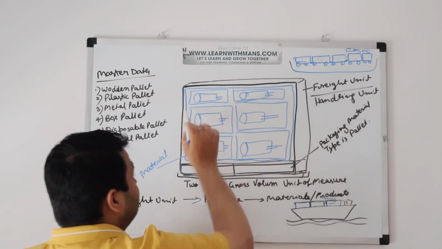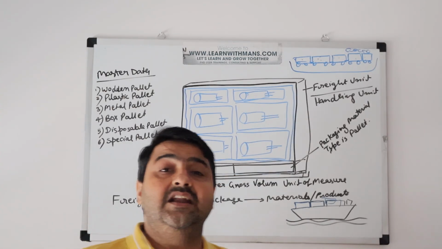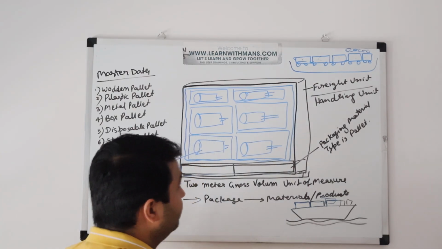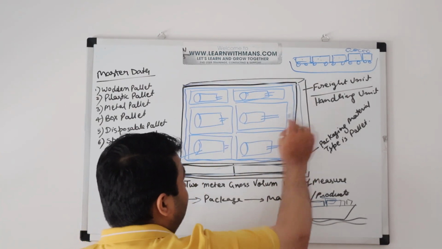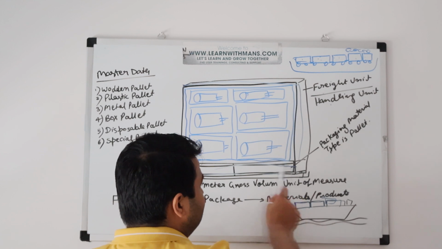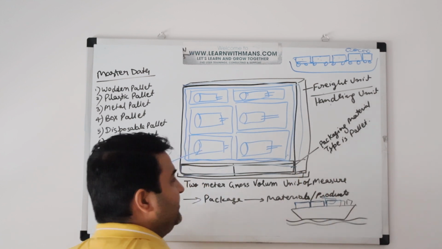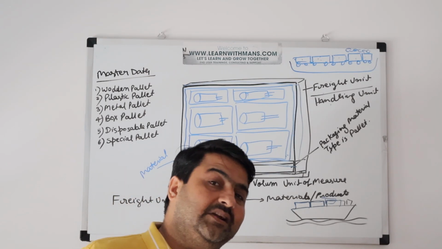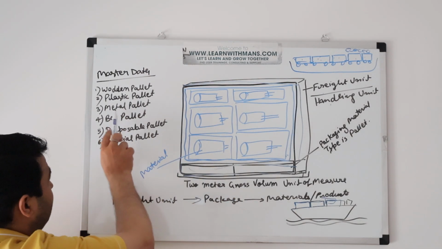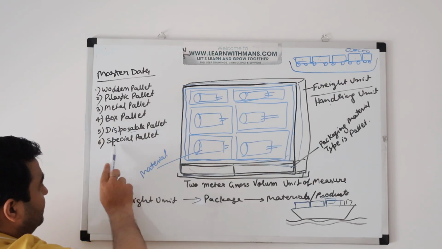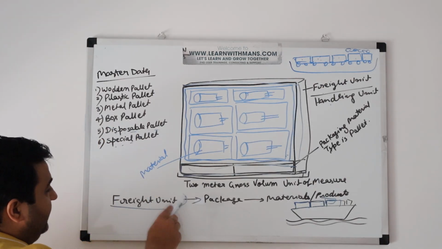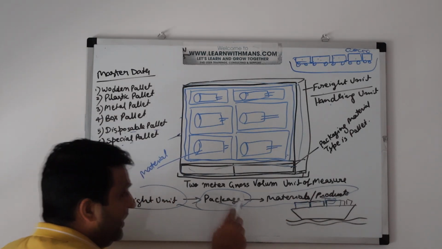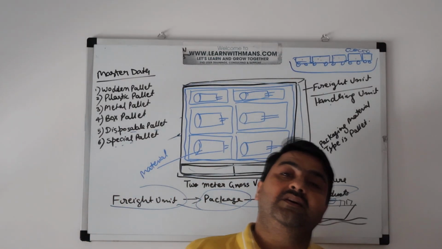Freight unit is the same thing as a handling unit. In EWM we call it handling unit, here we call it freight unit. We also see this box, which we call freight unit or handling unit, and here we can see the packaging material type, which is the pallet. As we know, we have different kinds of packaging material types like wooden pallet, plastic pallet, metal pallet, box pallet, disposable pallet, special pallet. So this freight unit holds the package, the material product which we are going to send to the customer.